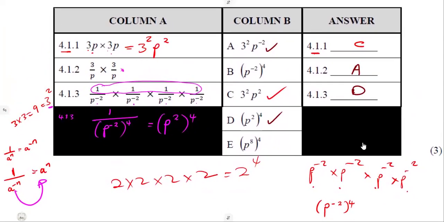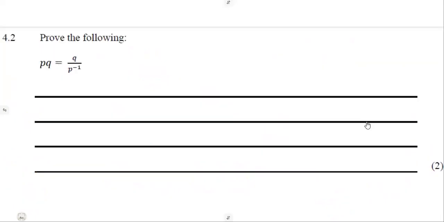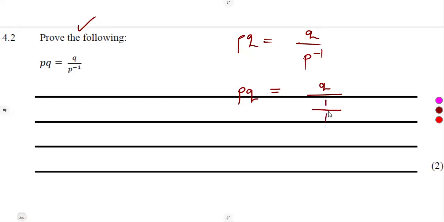Understand your question. 4.2, prove the following that PQ is same as Q over P to the exponent of -1. So PQ cannot be simplified, but on this side, we can simplify because we know that a -1 is same as 1 over P. It's a law that we know from our laws of exponents.